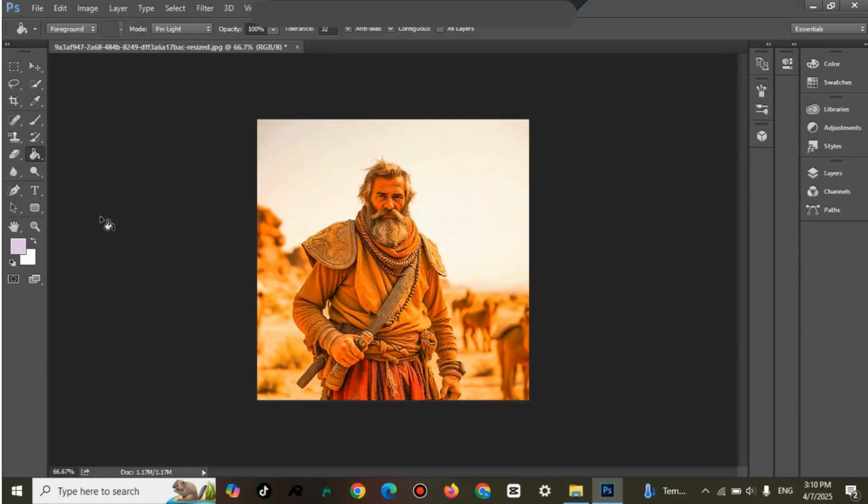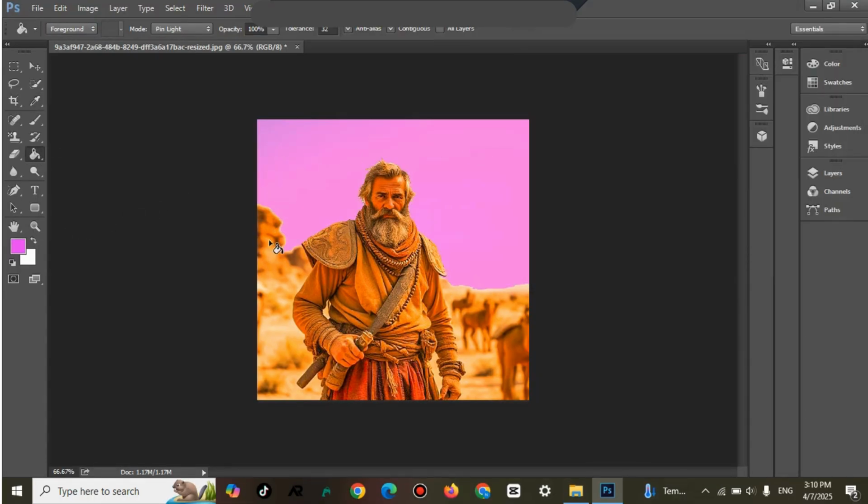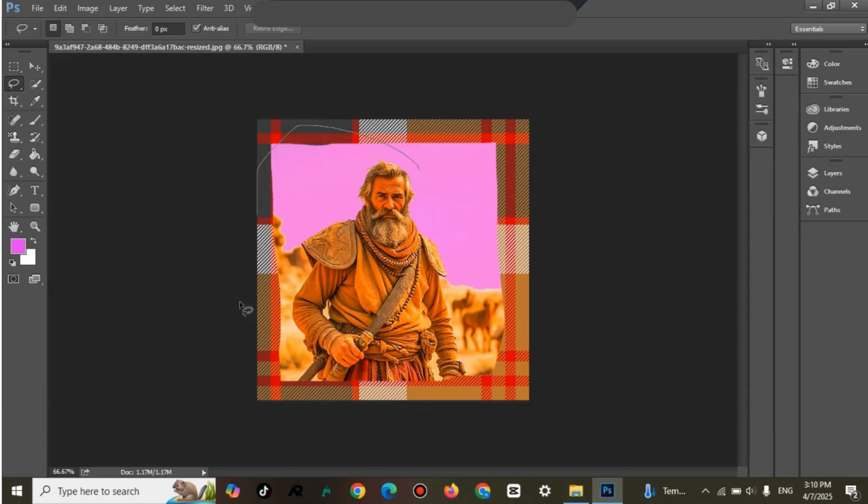So use the paint around it. I will choose that paint. Use the different structure here. So we will try to make a selection around the image. Made a layer.